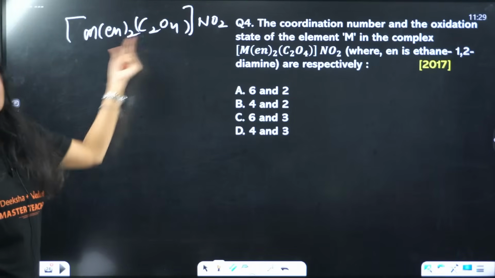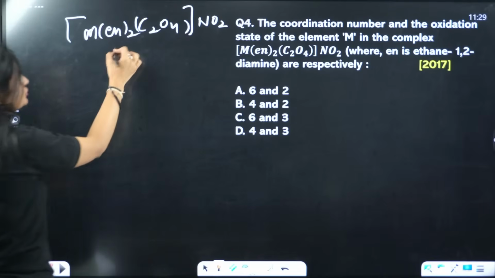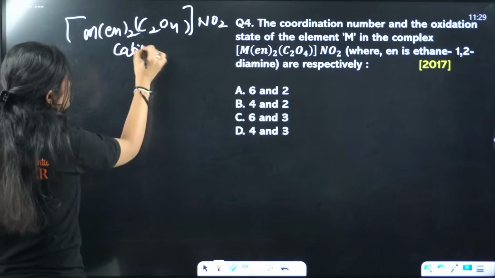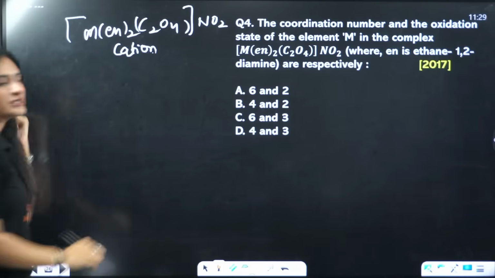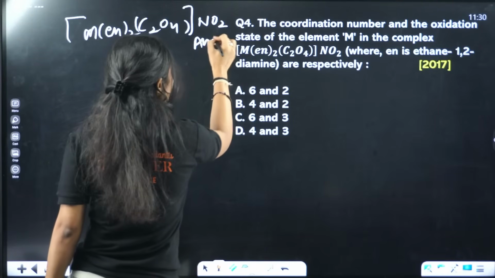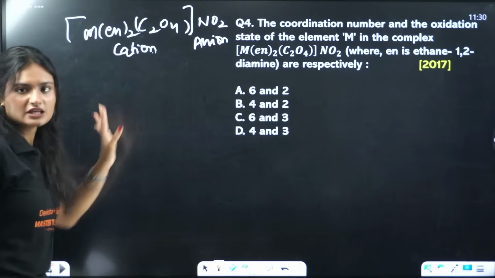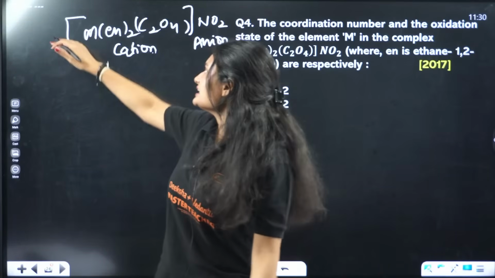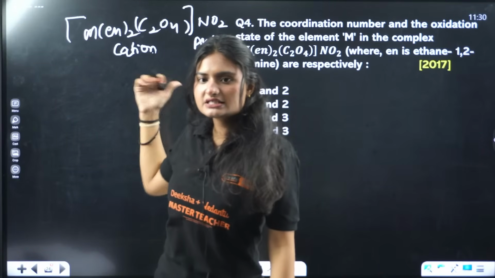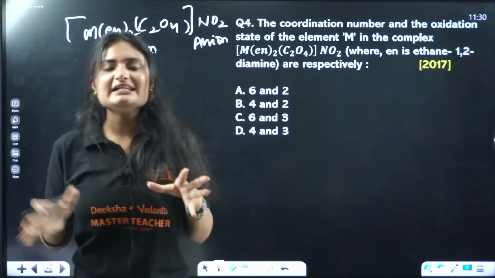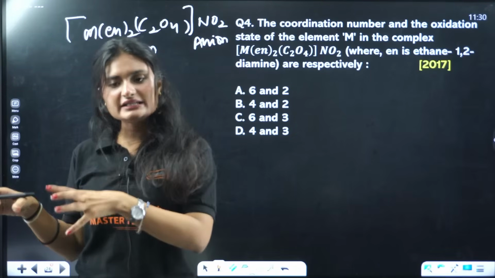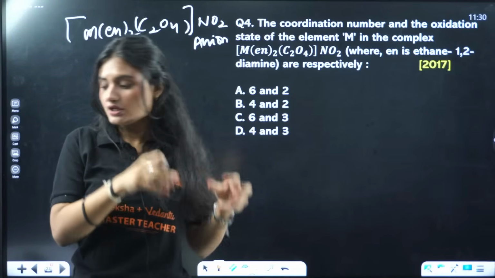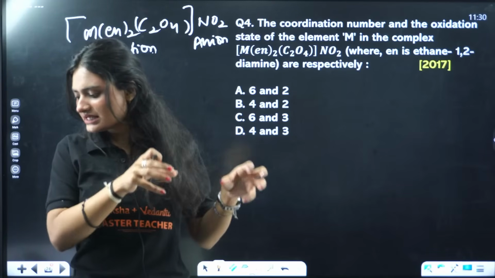Now see, if it is written like this, so this is the cationic part. That means it is acting as the cation here, and this is your anion. Clear? I hope it is clear. If it is written like that and some ion is written beyond it, normally when you are writing any coordination compound, first you write the cation, then you write the anion.